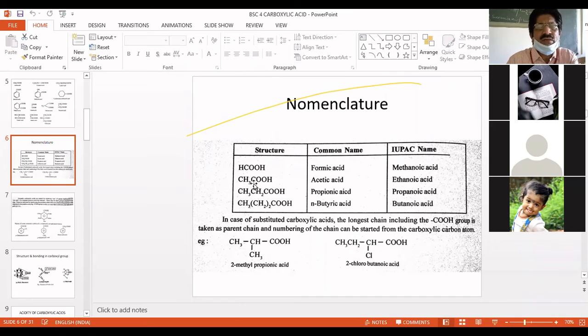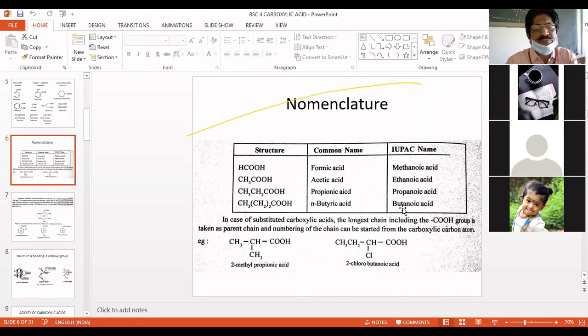Similarly, acetic acid is called ethanoic acid, and propionic acid, the common name, is propanoic acid. It's a propane, and so it's called propanoic acid. Similarly, n-butyric acid is called butanoic acid, and so on. So this is the nomenclature of the aliphatic acids.